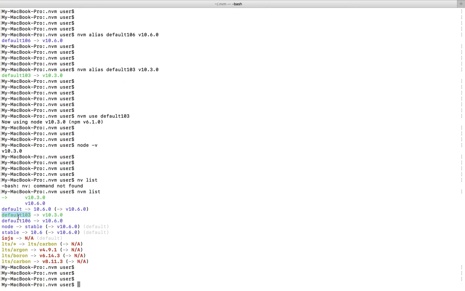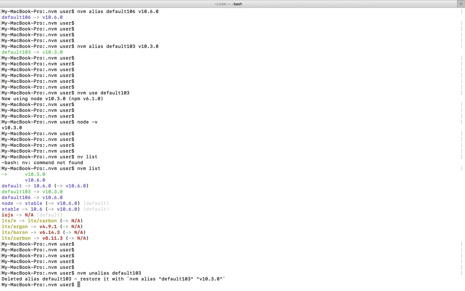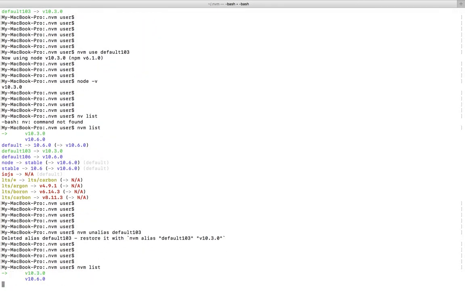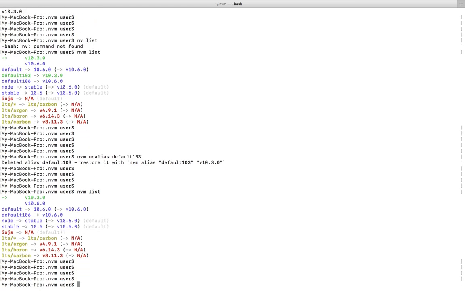If you want to delete one particular alias, you can run this command, nvm unalias. This deletes the alias. After that, if you run nvm list, you can see that the alias to version mapping has been deleted. This way we can install multiple versions of Node and manage them using nvm.